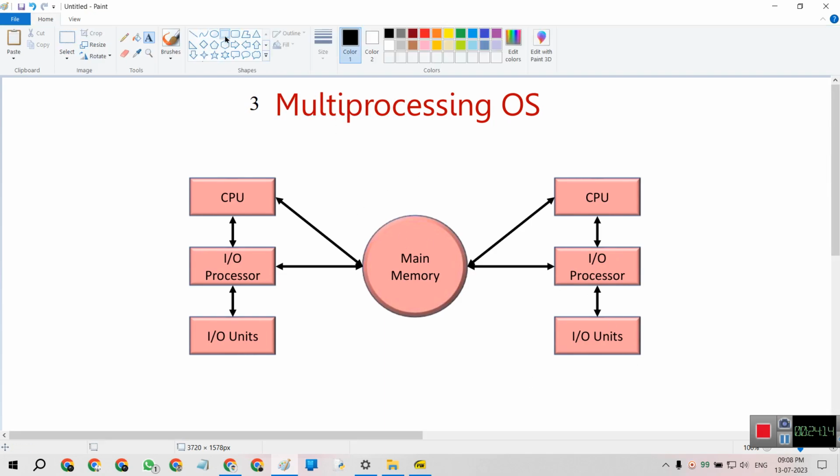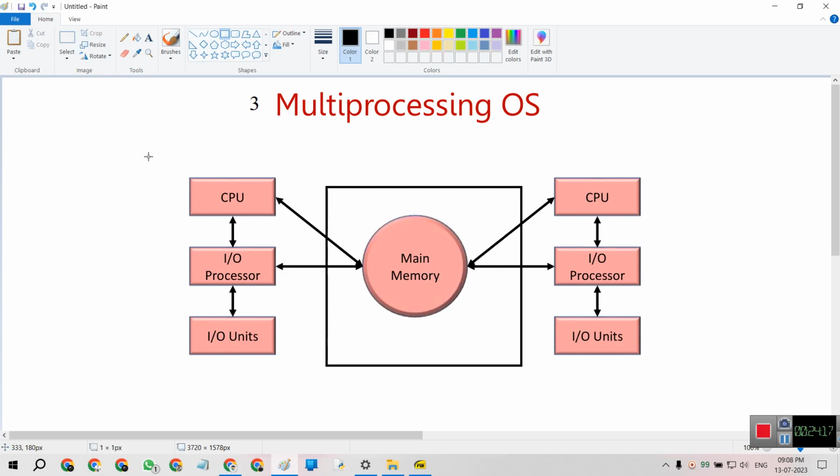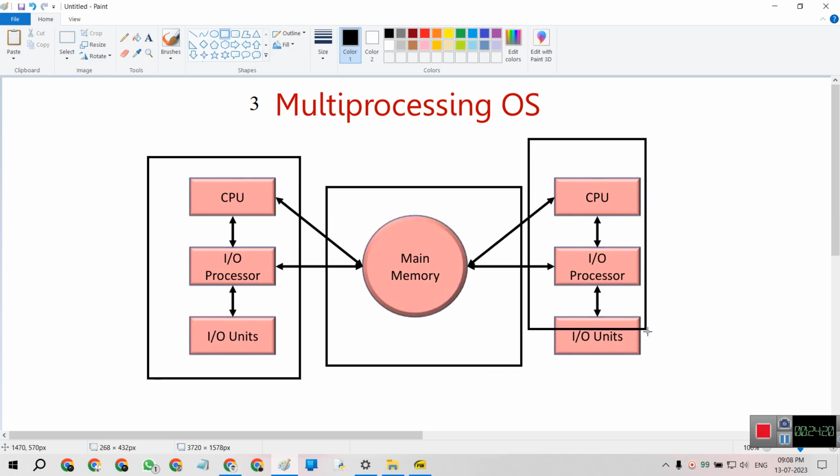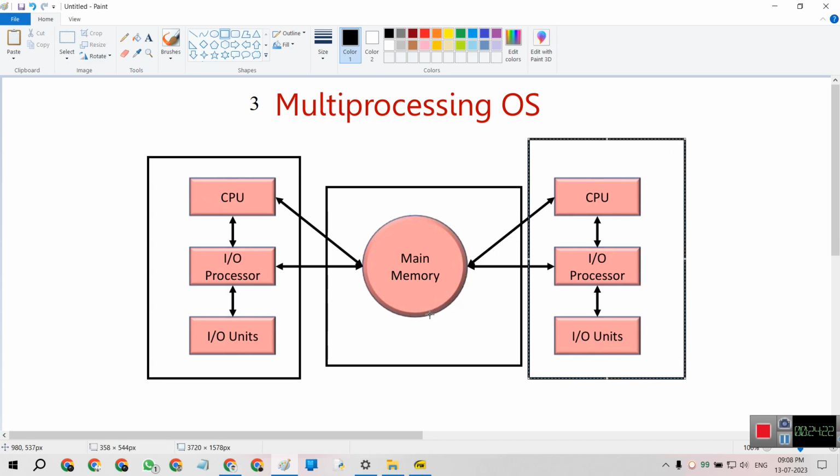This is the main memory, and this is the CPU, the IO processor, and the IO units. The main memory gives the CPU different types of jobs to schedule. The CPU creates different types of jobs that the input output processor can understand, passes them to the input output units, and then they are redirected to main memory for accessing different types of jobs.